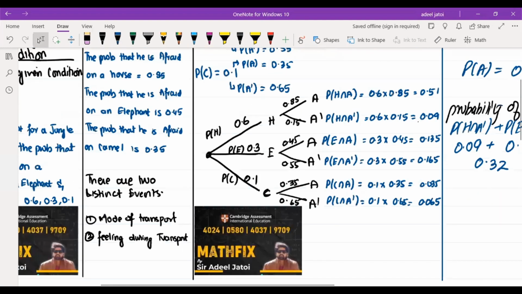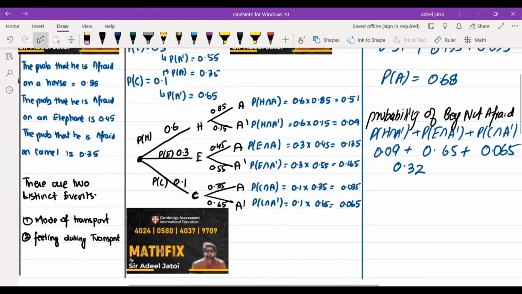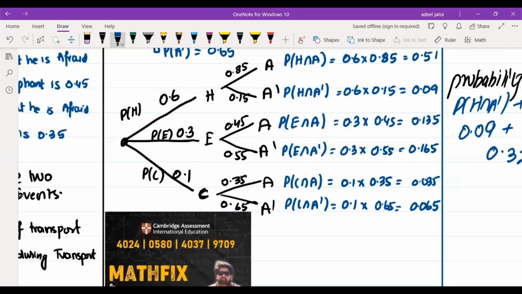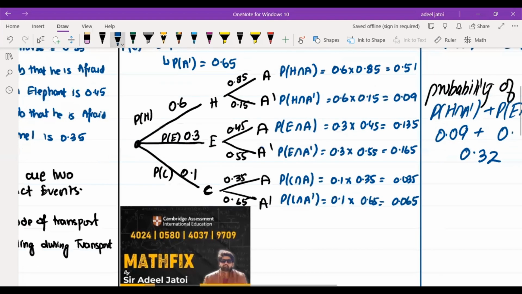Now, the given conditions were the mode of the transport and the feeling during the transport. The modes of transport were horse, elephant, and camel. The probabilities were 0.6, 0.3, 0.1. If traveling by horse, then the feelings were afraid and not afraid. Being afraid was 0.85, being not afraid was 0.15. If traveling by elephant, the probability of being afraid was 0.45, and not afraid was 0.55. If traveling by camel, the probability of afraid was 0.35 and not afraid was 0.65.